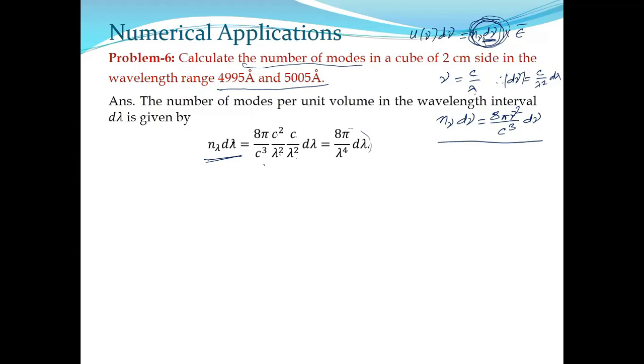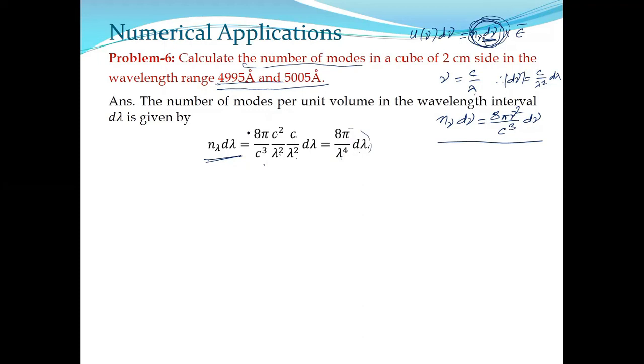This is the toughest type of problem that can be asked in black body radiation. Whoever the question setter is, at whatever university, if the maximum tough numerical is asked, it will be this problem, so don't worry about it. It's the maximum case scenario. Now observe what is supplied. We require d lambda and lambda, but what is given is a wavelength range, and within this range you need to calculate the number of modes. How will you do this?